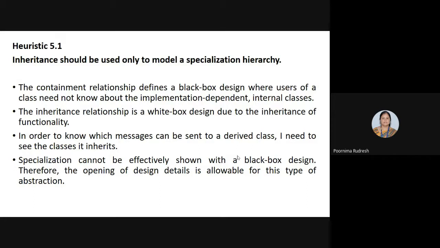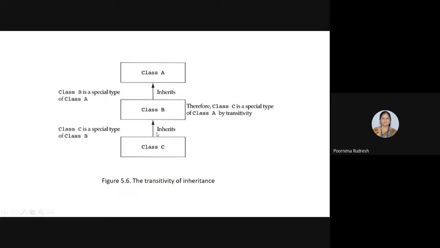Understood? But in the inheritance relationship, when the classes inherit the data members or the functionality from other classes, they have to worry about the implementation details also. So for example, if you consider class A, class B and class C, we'll see the containment relationship as well as the inheritance relationship.